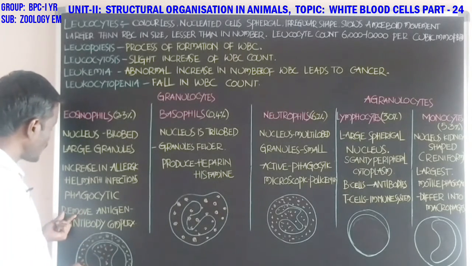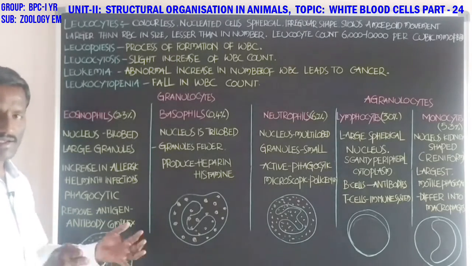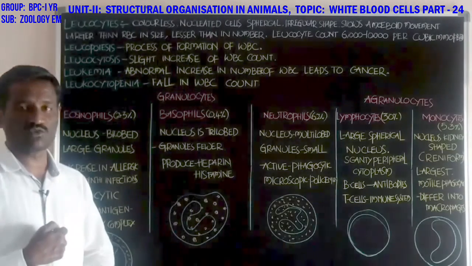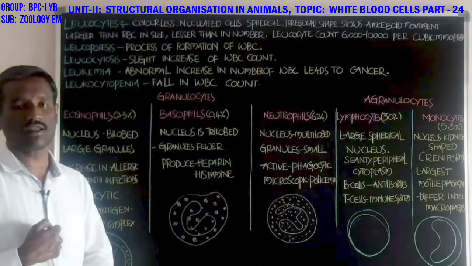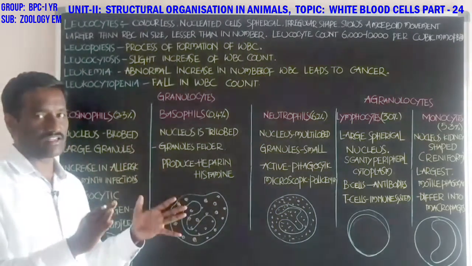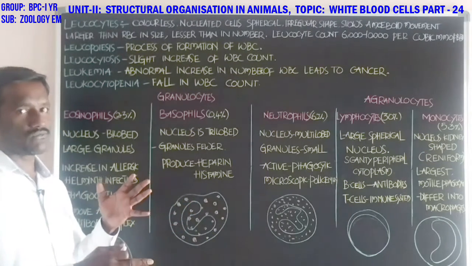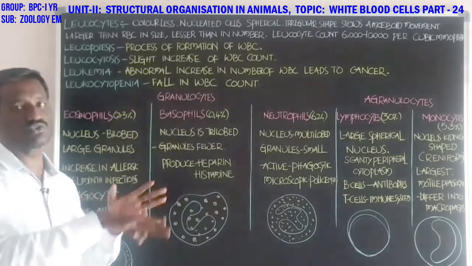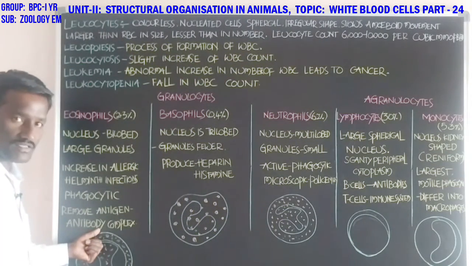Next, students, they remove antigen-antibody complexes. Antigen means any foreign substance or microorganism that enters the body. These are considered antigens. They are fought against by proteins produced by the immune system in the body, which are called antibodies.